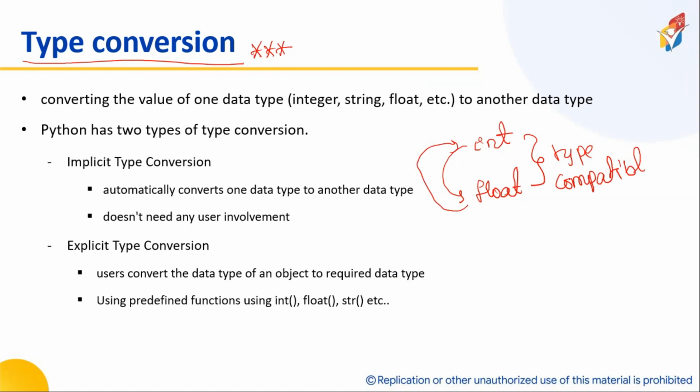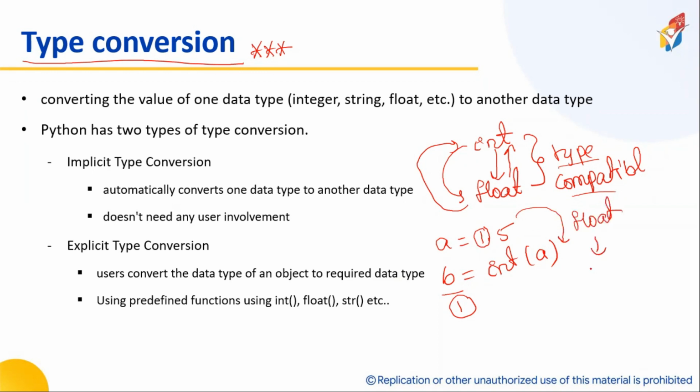Once again, I'm repeating. What is the meaning of type compatibility? I can convert integer to float, and I can convert back from float to integer. If I store a equal to 1.5, which is a float, and then b equal to int of a, only the integer part will be stored. Now b consists of only 1. This is called storing a float value in an integer.